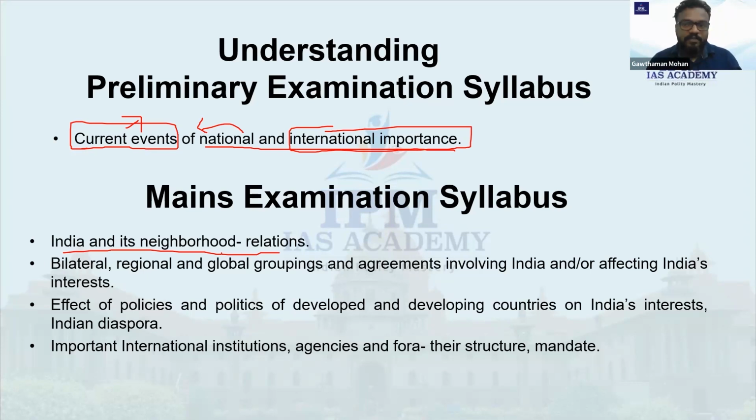Because both countries know that if we attack this nation, the same kind of force, the same kind of effect will be there in their retaliation. So both nations understood that mutually assured destruction should not happen. That is known as MAD, mutually assured destruction. It should not happen. So there is a fear between both these countries.